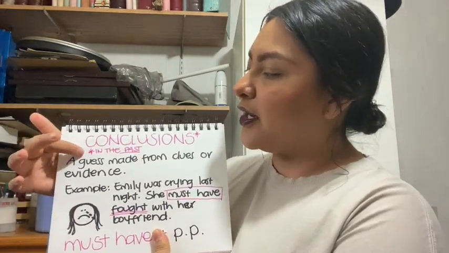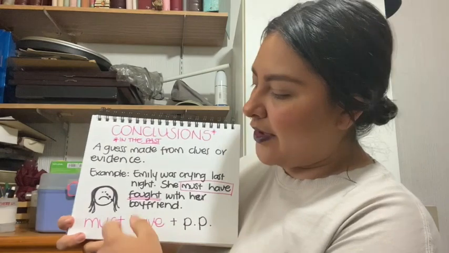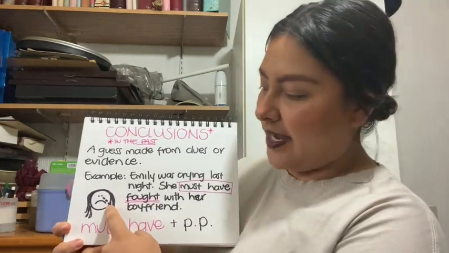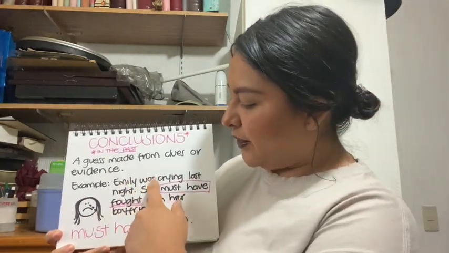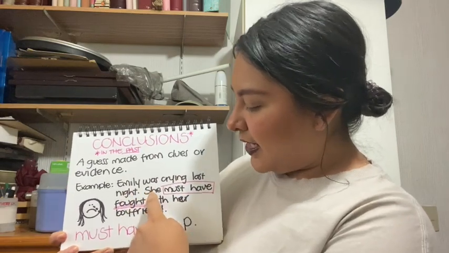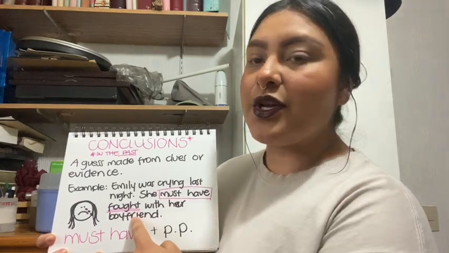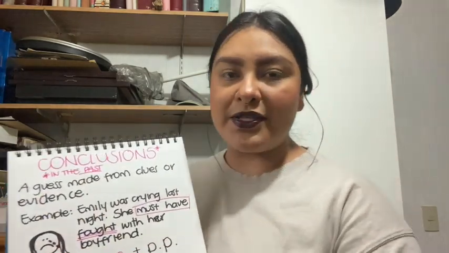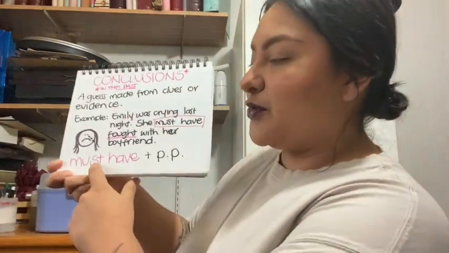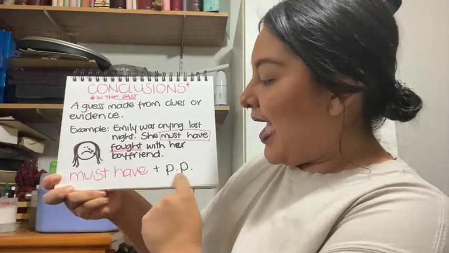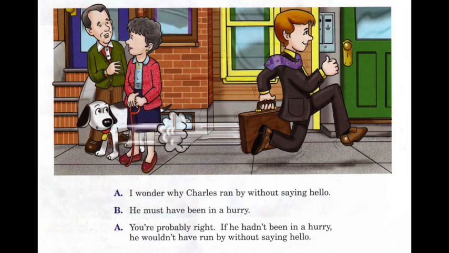Now, we're going to talk about conclusions in the past. So we have here Emily and she's crying, right? So we have the example. Emily was crying last night. She must have fought with her boyfriend, right? So this conclusion is no longer about something in the present, it's about something in the past. Now let's look at how we form conclusions with must in the past. We use must, have, and a past participle. And we're going to look at this situation.